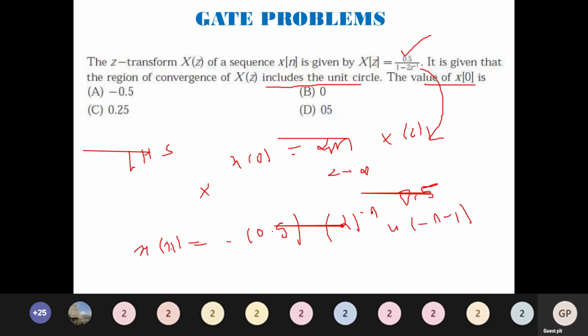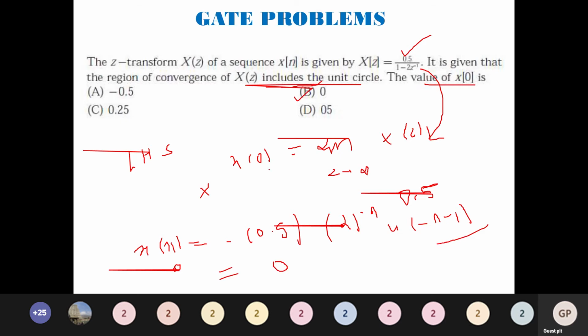When I put n equal to 0 here, since the signal starts as u of minus n minus 1, I will end up with the answer 0. So the answer for this given problem is 0.